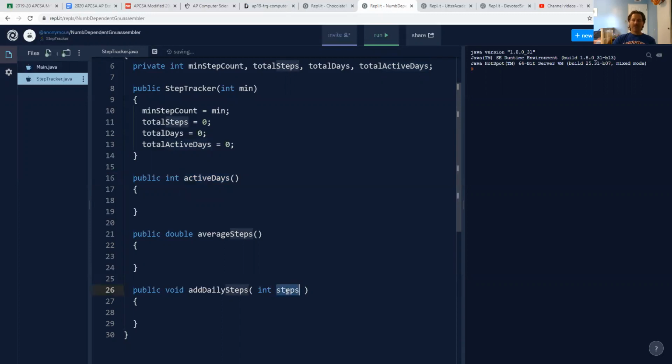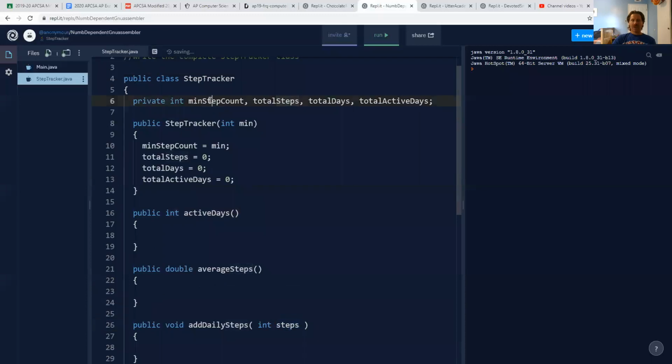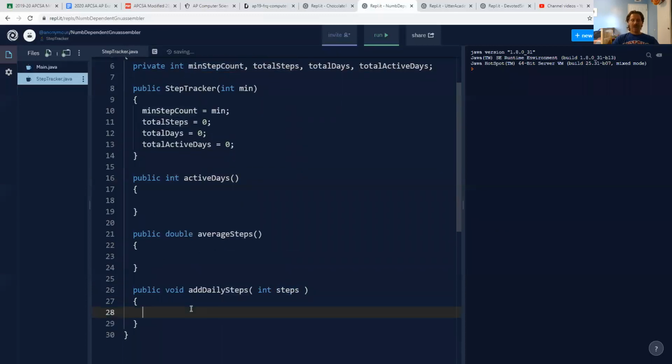Steps would be how you would determine if the day was active, right? The way I'm going to determine if a day was active is I'm going to ask if steps reached the min step count. And there's only one place that I can write that piece of code, and it's right here. There's nowhere else that I can write that because there's nowhere else that I'll have access to the value of steps.